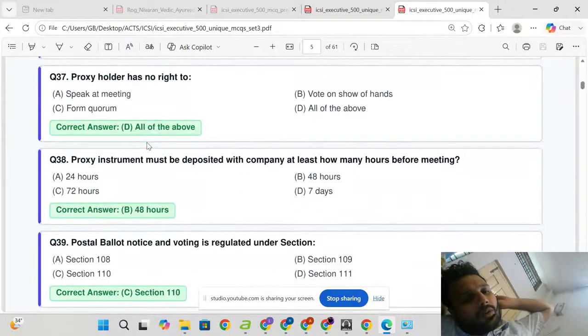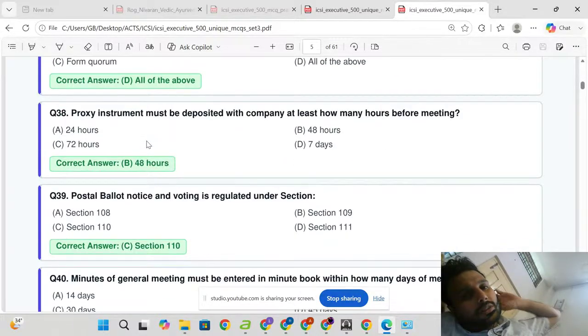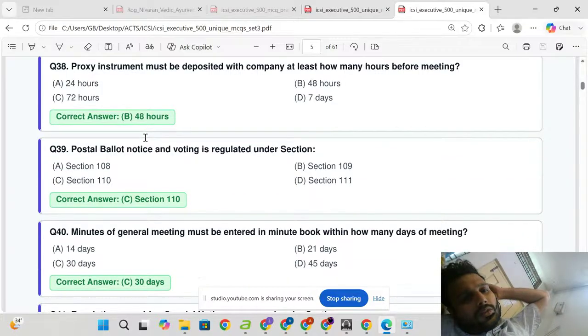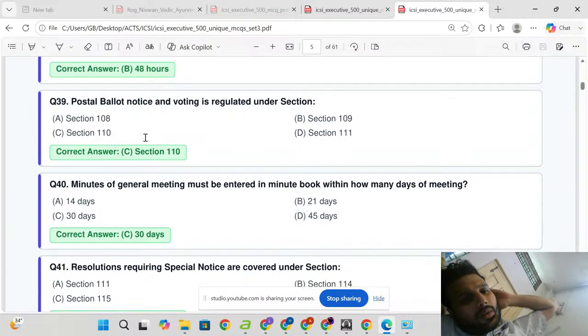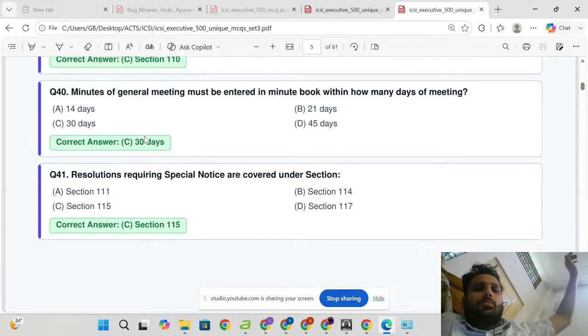Form quorum. Proxy instrument must be deposited with company at least how many hours before meeting? 48 hours. Proxy instrument must be deposited with company at least 48 hours before meeting. Postal ballot notice and voting is regulated under section 110. Minutes of general meeting must be entered in minute book within how many days of meeting?